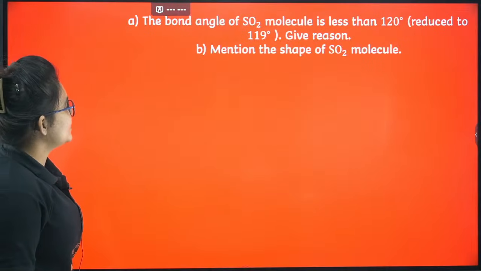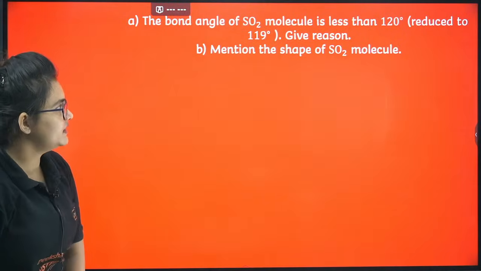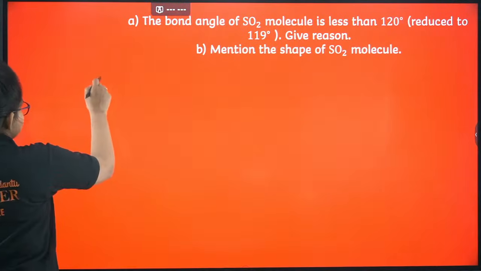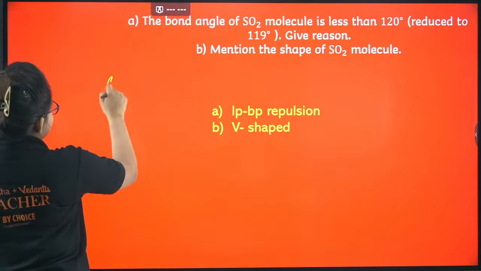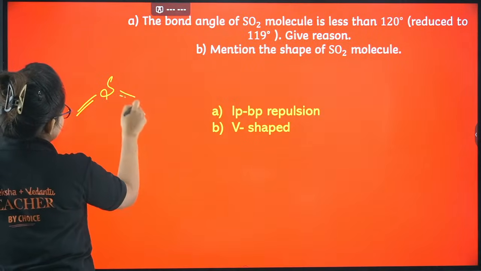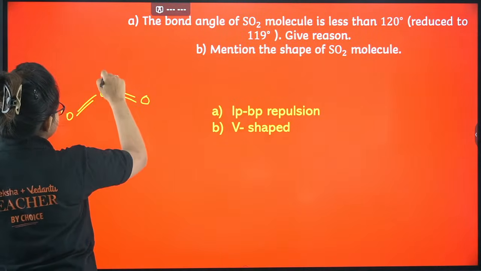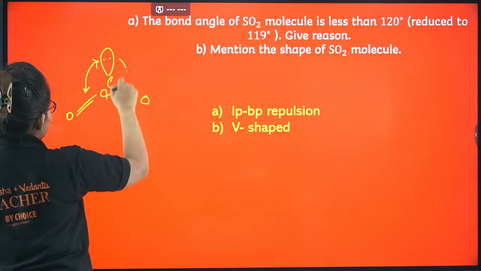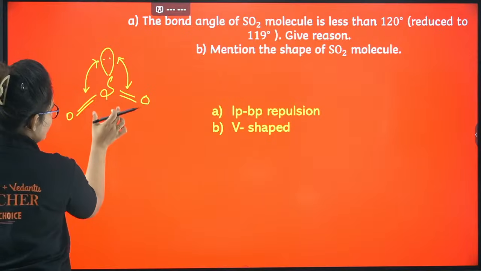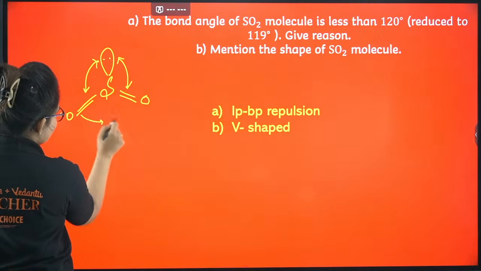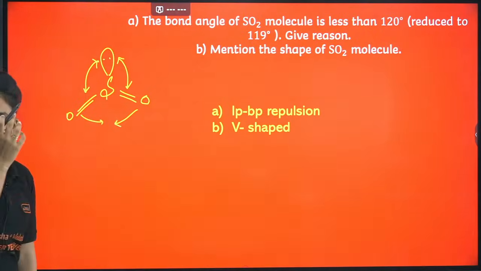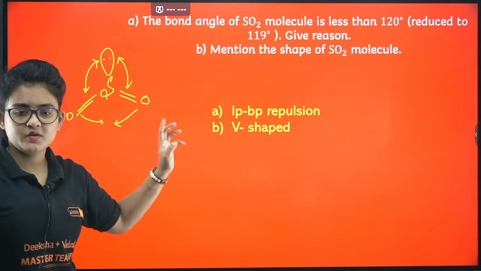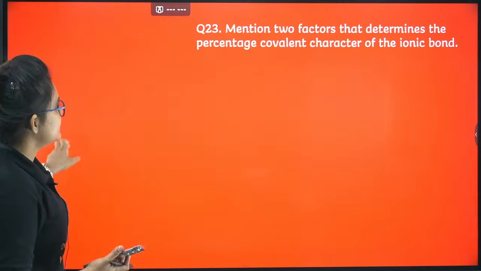The bond angle of the SO2 molecule is less than 120 degrees. Why? The reason is basically the lone pair-bond pair repulsion. If you just draw the structure, it is like that. This lone pair and the pi electron cloud repel each other and make this bond angle smaller. So lone pair-bond pair repulsion is the reason. The shape is V-shaped. Okay, let's proceed.